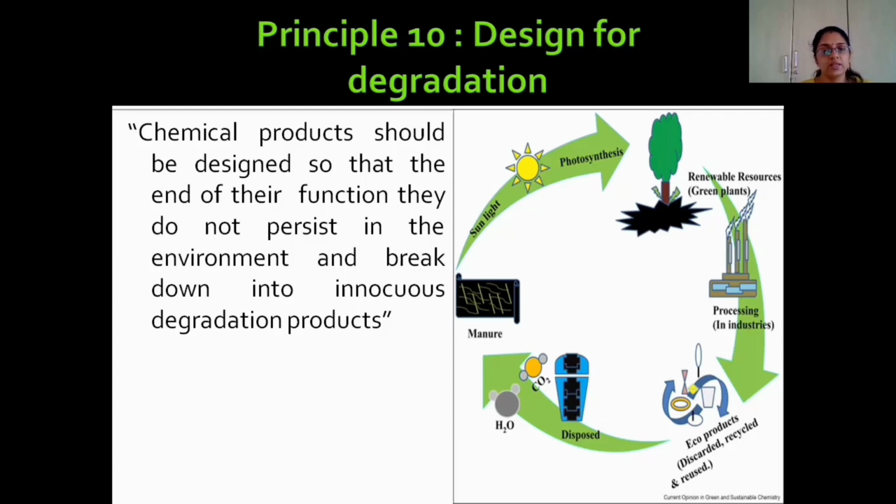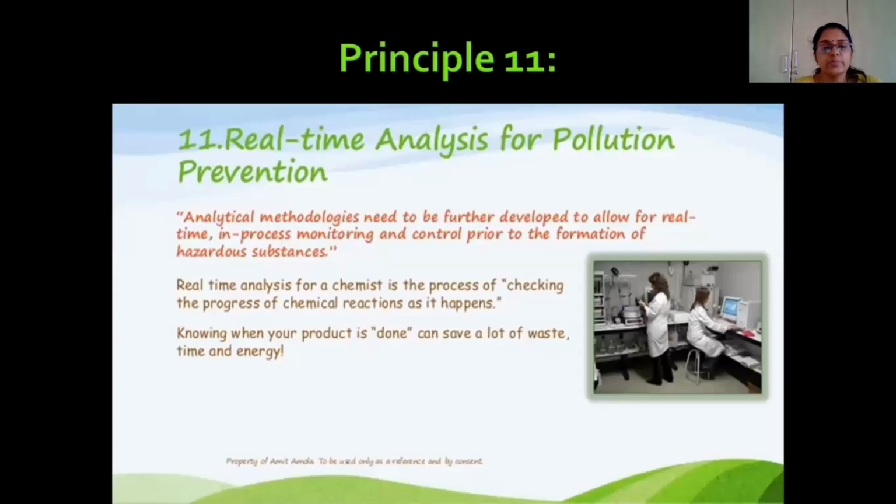So nowadays, a new type of polymer has been introduced, that is polyglycolic acid. After stitching the wound, there is no need to take it out from the body, because it will slowly be broken down by the enzymes present in our body, and the harmful product can be excreted through the urine. So whenever we are designing any product, there should be a chance to degrade, that is, it should be biodegradable.